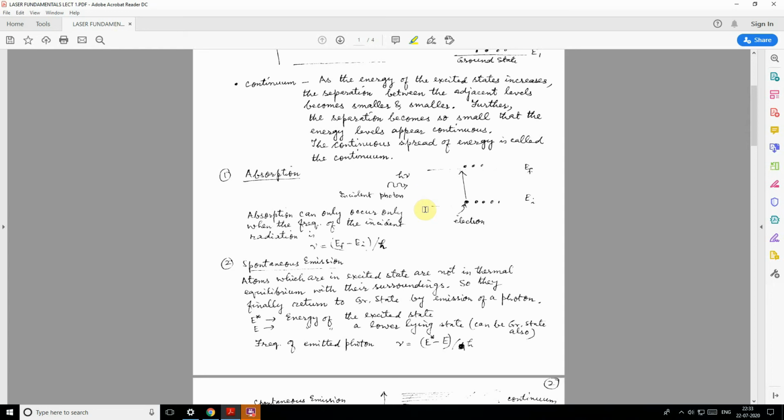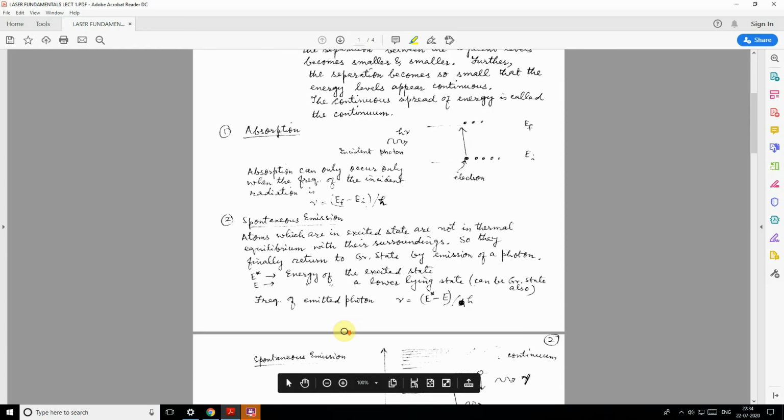However, we have also studied the emission. In spontaneous emission, what happens? Atoms which are in excited state are not in thermal equilibrium with their surroundings, so they finally return to the ground state by emitting a photon. Now this process is generally of the order of the atom remaining in the excited state for a time of the order of 10 raised to power minus 8 seconds only.